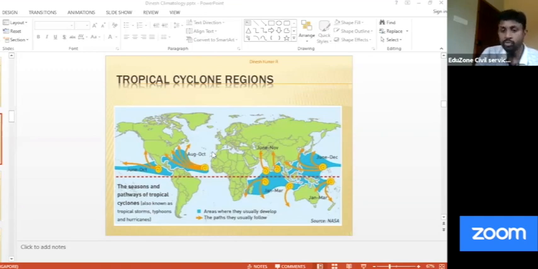So please remember, whenever you get such questions, if you have not studied it anywhere, there can be different statements. So if you have not heard about such a thing, please first of all go to the basics. What are the basics? You have to remember the condition for the origination of a tropical cyclone. That condition is the sea surface temperature. If the sea surface temperature is increasing beyond a certain limit, that is your 27 degrees, you can get cyclone. Below that, there is relatively less chance of cyclone.